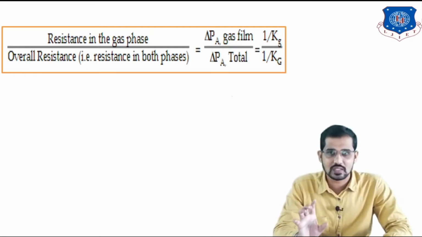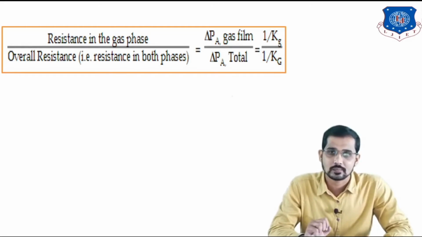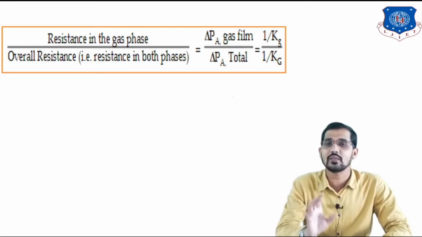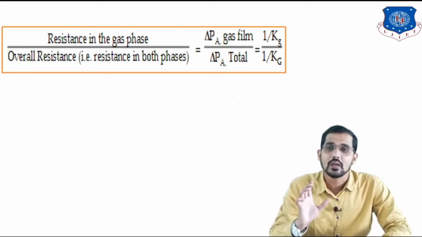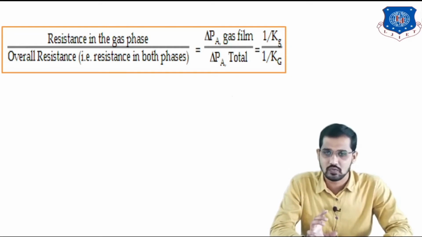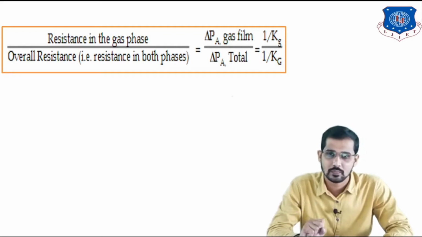Resistance in the gas phase, you can write as 1 upon small kg. Overall resistance in both phases, you can write as 1 upon capital Kg. So this is the difference between small kg and capital Kg. Small kg means we are dealing with the individual mass transfer coefficient, and capital Kg means we are dealing with the overall mass transfer coefficient.